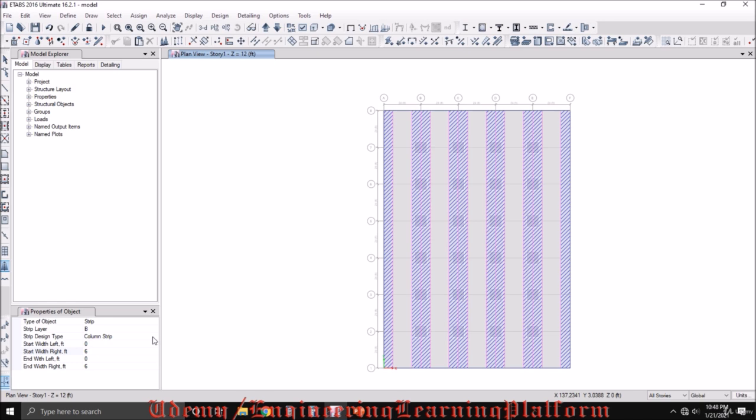Let's click on the middle strip. As the spans in both directions were similar, the middle strip width here will be equal to the middle strip for the other span. Otherwise, whatever the remaining width is, we'll cover it with the middle strip.